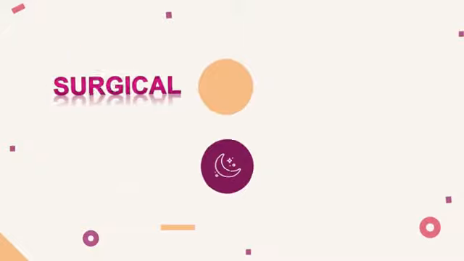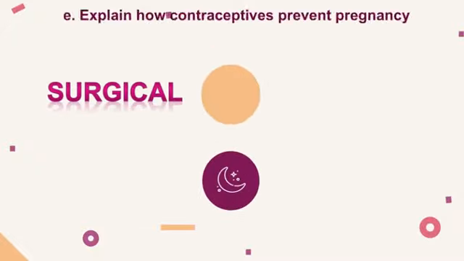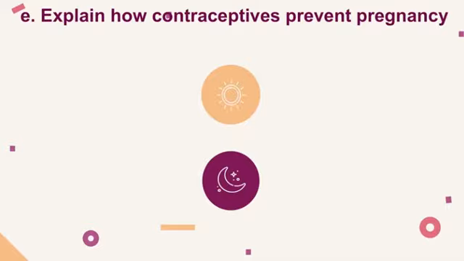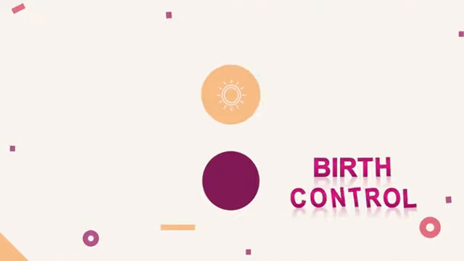Contraception is for the prevention of sperm and egg union. Contraceptives can prevent ovulation and preclude fertilization. How? By killing sperm cells and preventing the development of an embryo. Types of contraceptives include birth control and surgery.